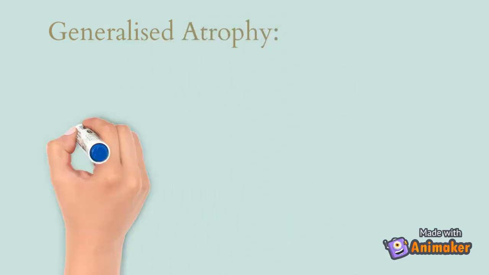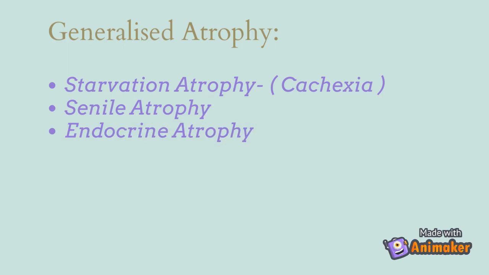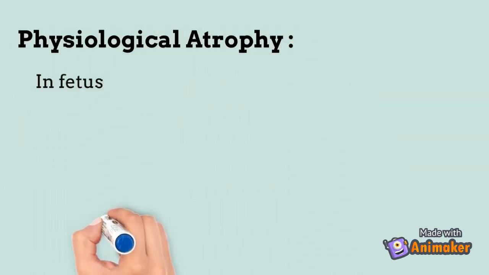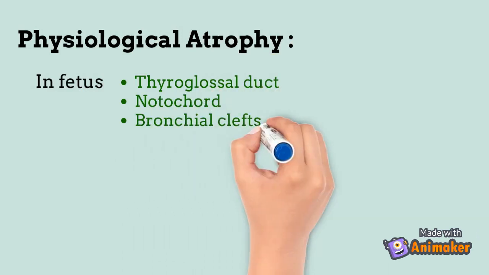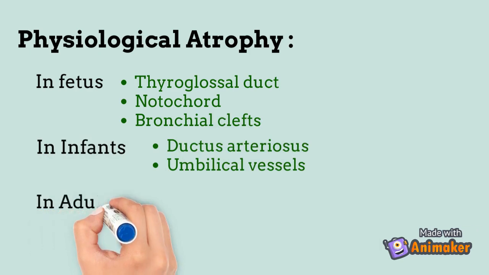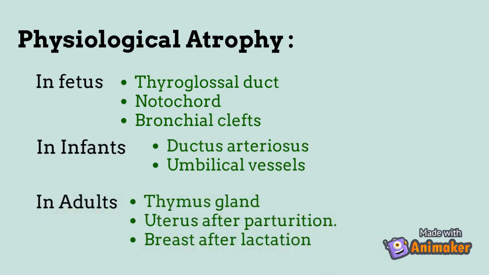The generalized atrophy includes starvation type, senile, and endocrine types. The examples of physiological atrophy are listed here. The mechanism of atrophy consists of a combination of decreased protein synthesis and increased protein degradation in the cells.